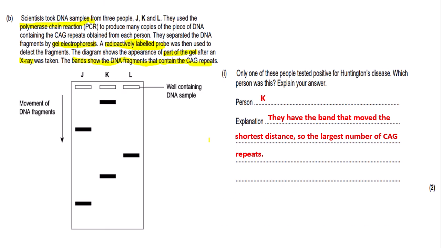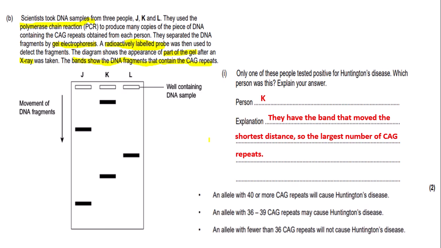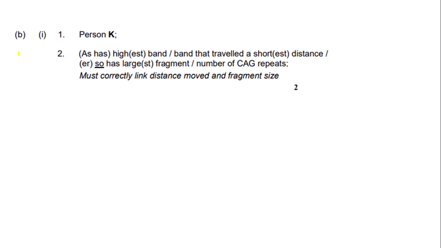If we look at the mark scheme, mark point 1 is for stating that it is person K, and mark point 2 is for saying it has the highest band, or has a band that travelled the shortest distance. We wrote this point here, so we would get all 2 marks for the question. Or for this point, you could put that it has the largest fragment, or the largest CAG repeats.